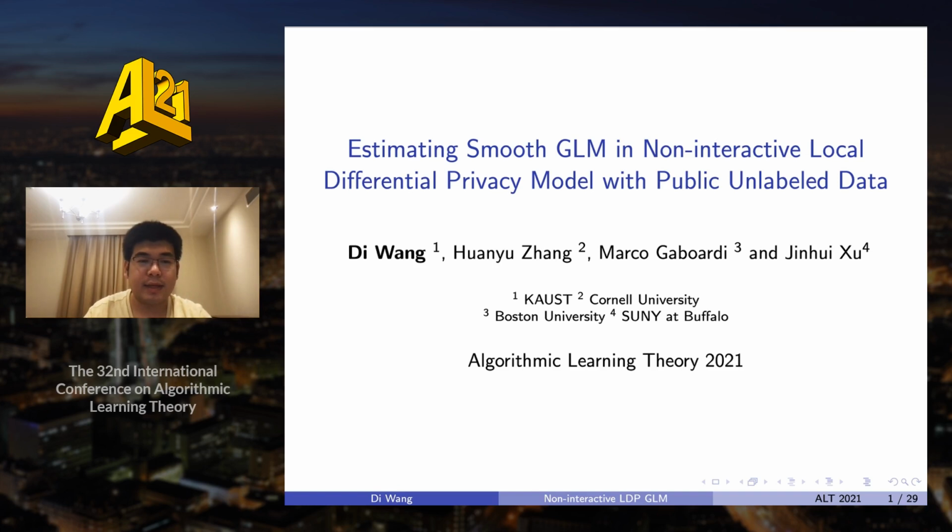Hi everyone, today I will talk about estimating smooth GLM in non-interactive LDP model with public but unlabeled data. And this work is done with Huanyu Zhang, Marco Gaboardi, and Jinhui Xu.